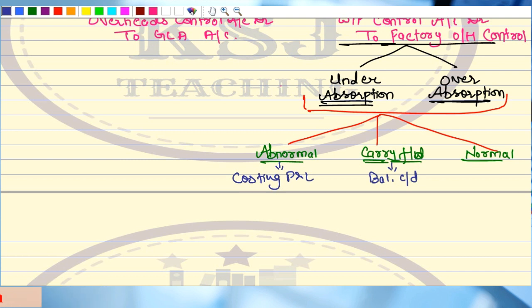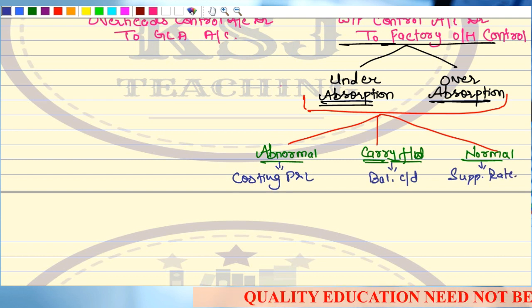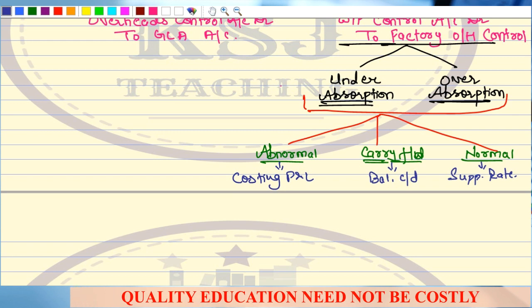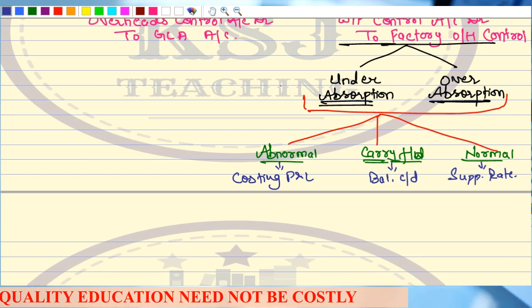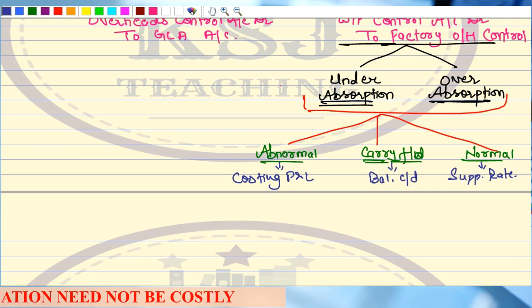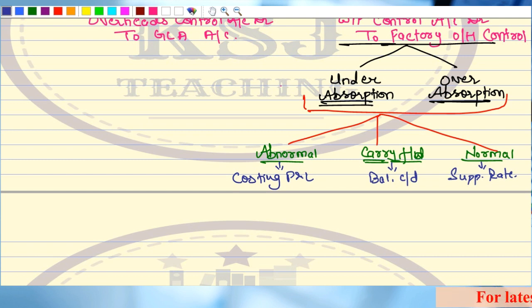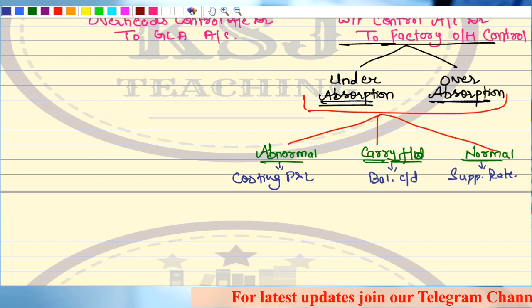And if it is due to normal reasons, what do we do? We calculate the supplementary rate and divide this over or under absorption between three parts, that is WIP, finished goods, and the cost of sales, right? The journal entry remains the same as we have already discussed in the chapter of overheads, where we discussed the under and over absorption of overhead.